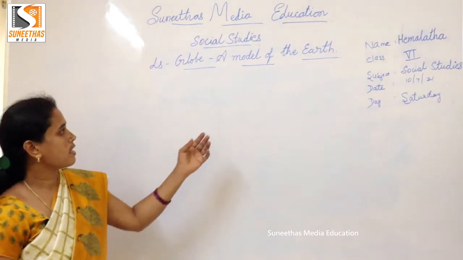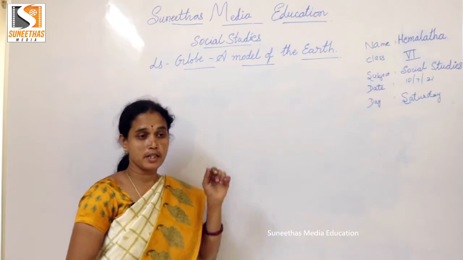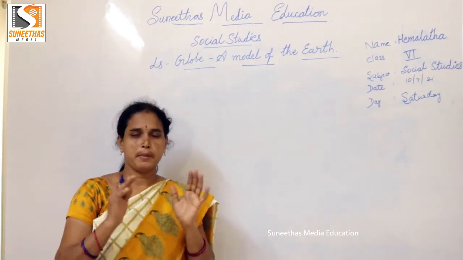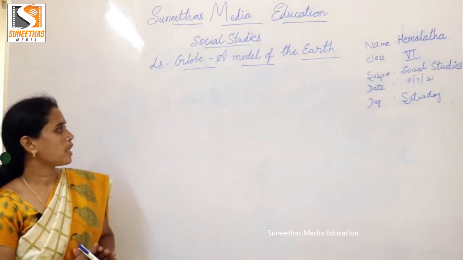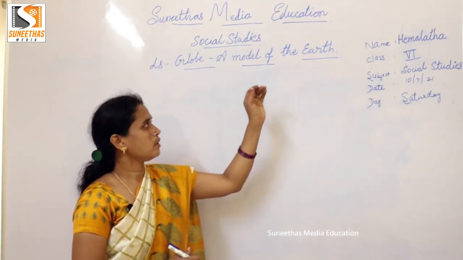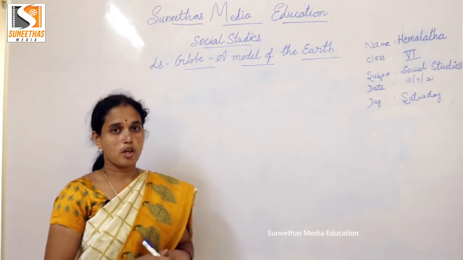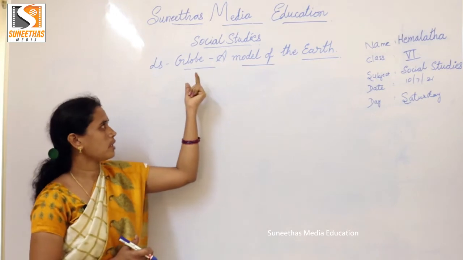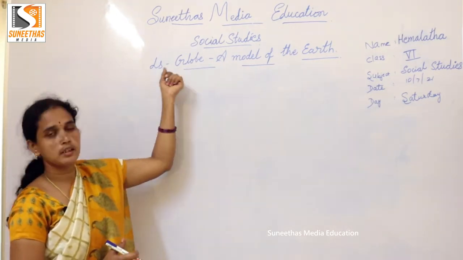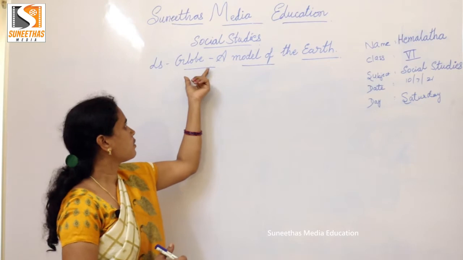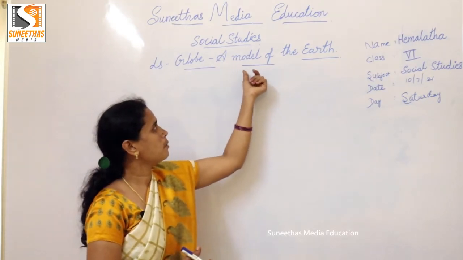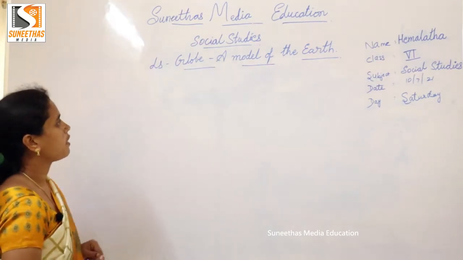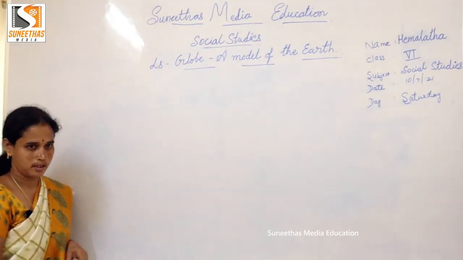So, how can we study about the Earth? We cannot see the Earth as a whole. It is very big. That's why we cannot study about the Earth directly. We cannot see the whole, so that's why we take a model. What is that model? Globe. Children, the globe is called the model of the Earth. Through the globe we can study about the Earth.